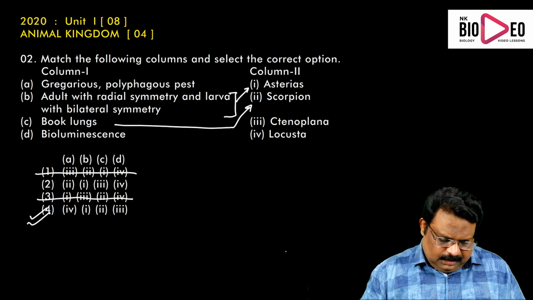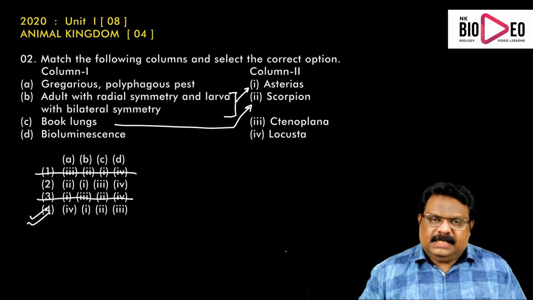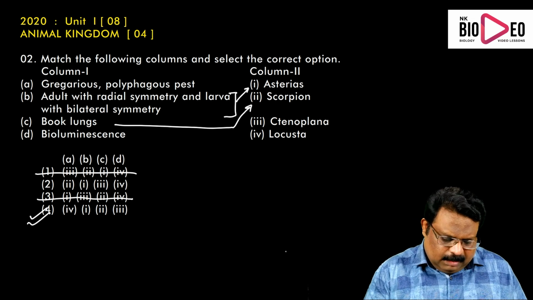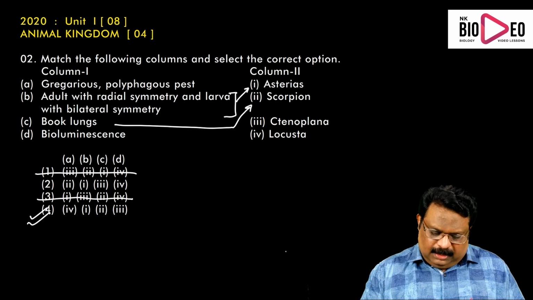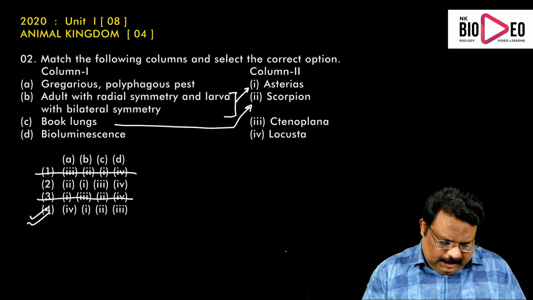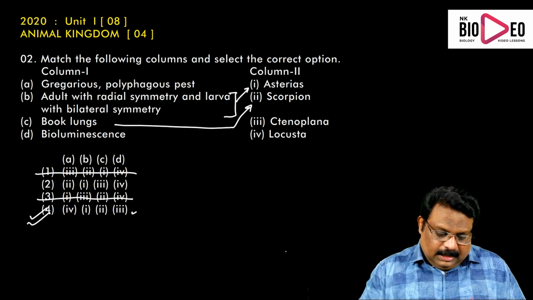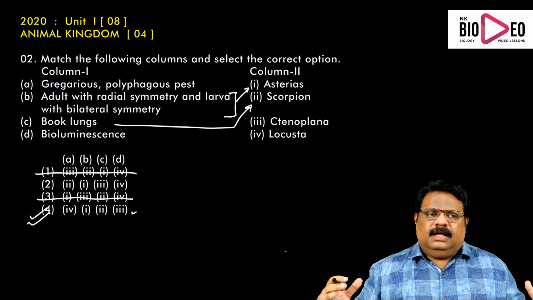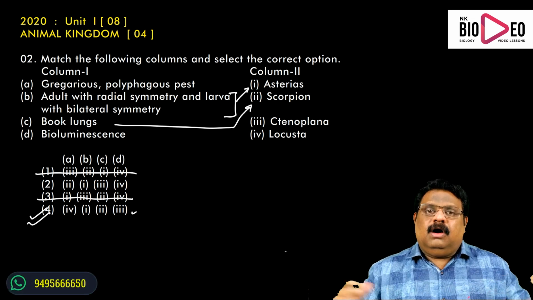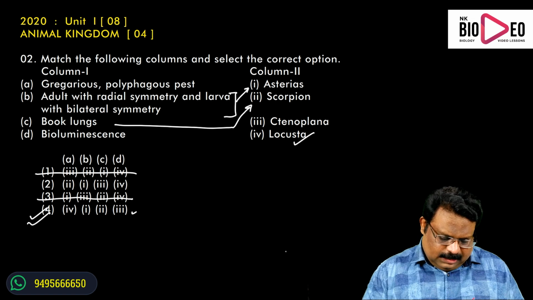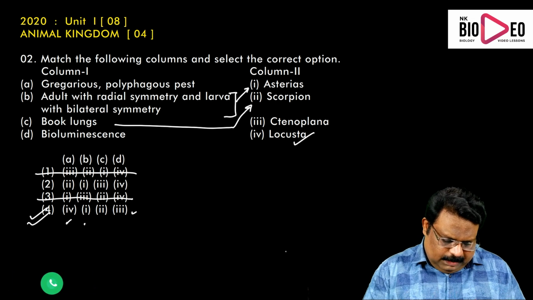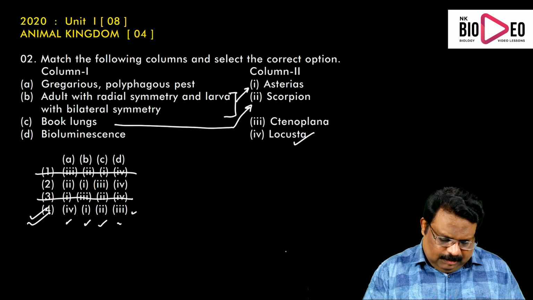Now we can see bioluminescence. Bioluminescence means the ability to produce light. The example is Ctenophora, that means Ctenoplana, D3. Then gregarious. Gregarious means living in groups, living in large groups. That is Locusta. So the answer is A4, B1, C2, D3.